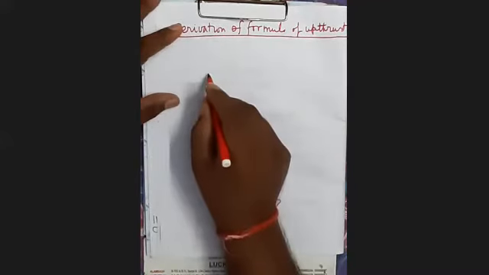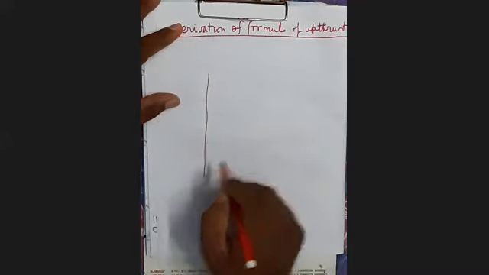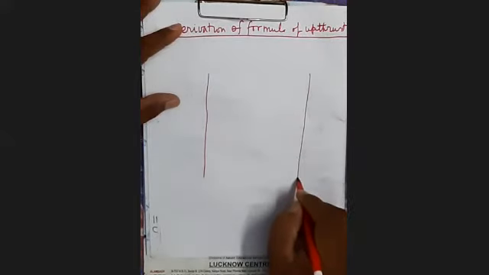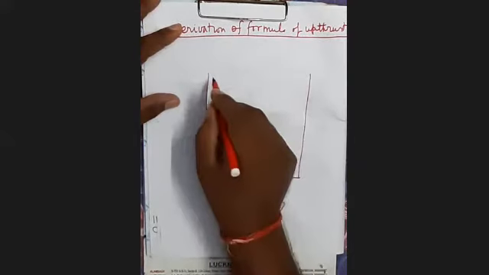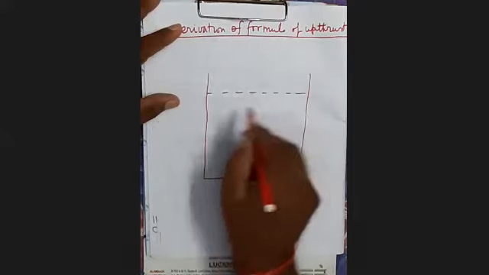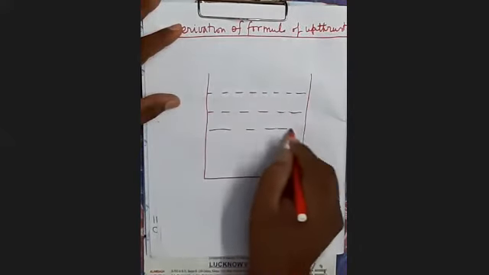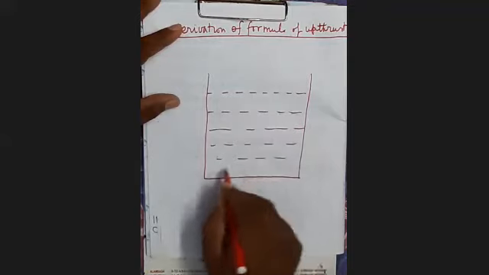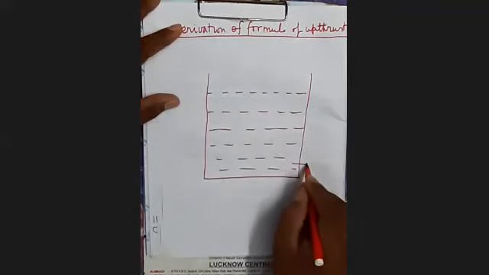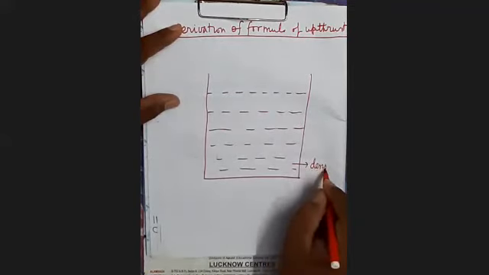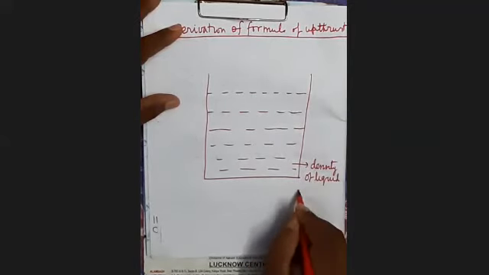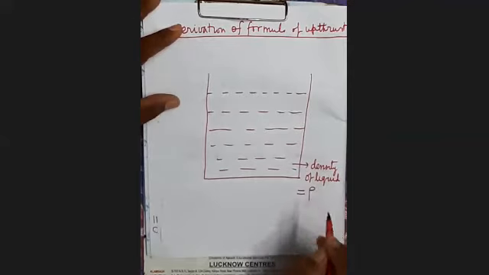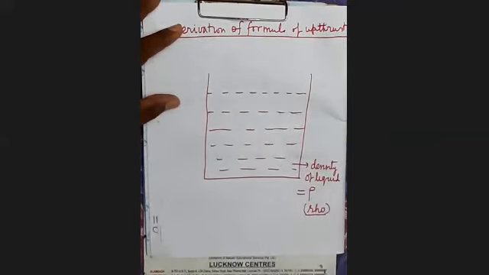So you can see here, this is a container which is containing some liquid up to here. Here the density of liquid, I have not taken D, I have taken rho. What is the name of this symbol? Rho. This is a Greek letter, rho. Earlier I had denoted it by D.